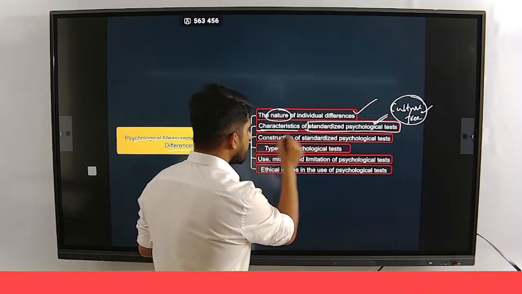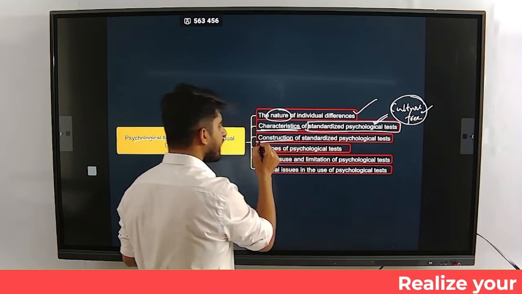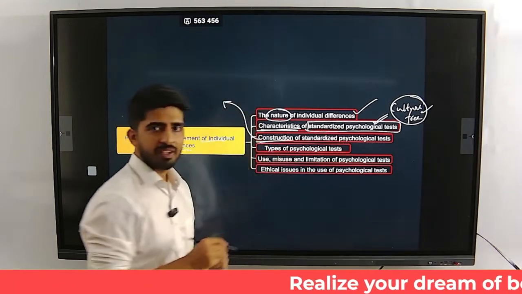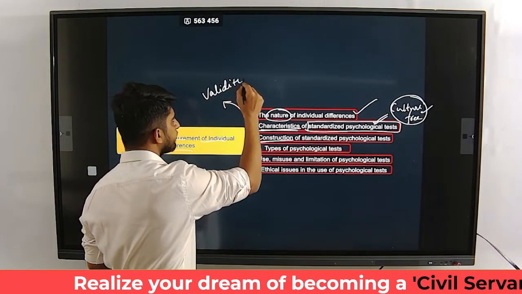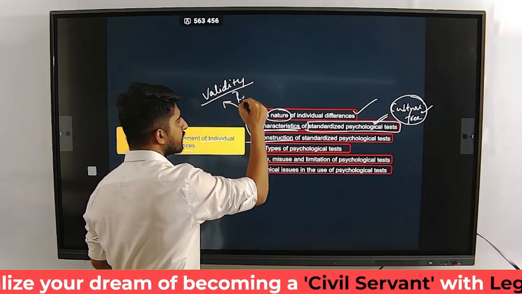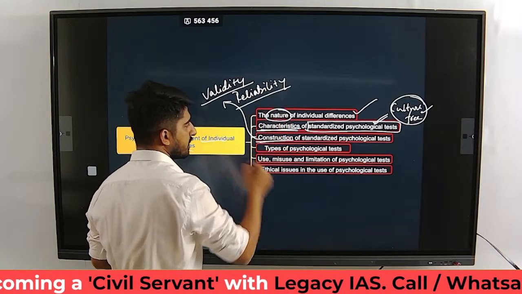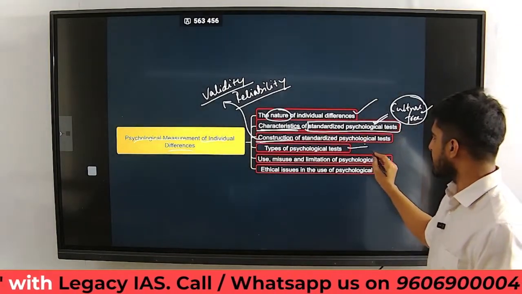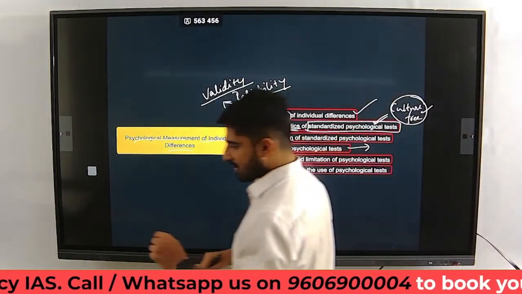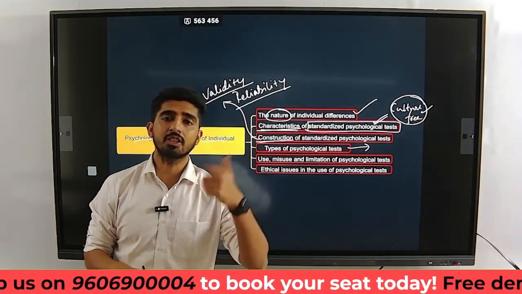So the characteristics of standardized psychological tests, and their construction. When we speak about construction, we'll be speaking about the validity of the tests, reliability of the tests, how to ensure these, and then we will be talking about types of psychological tests. So is it given for a single person, or is it a group test?